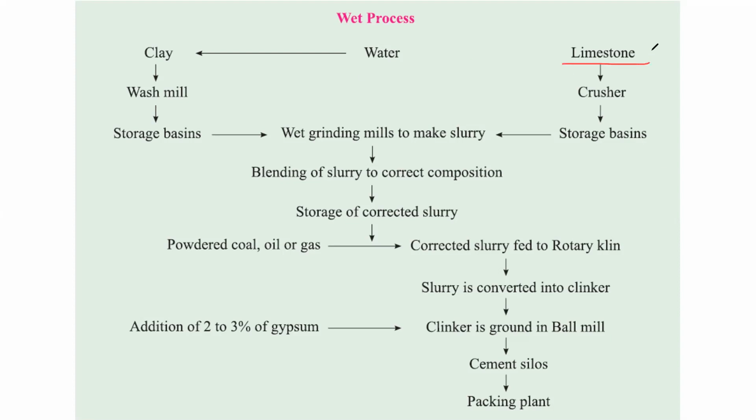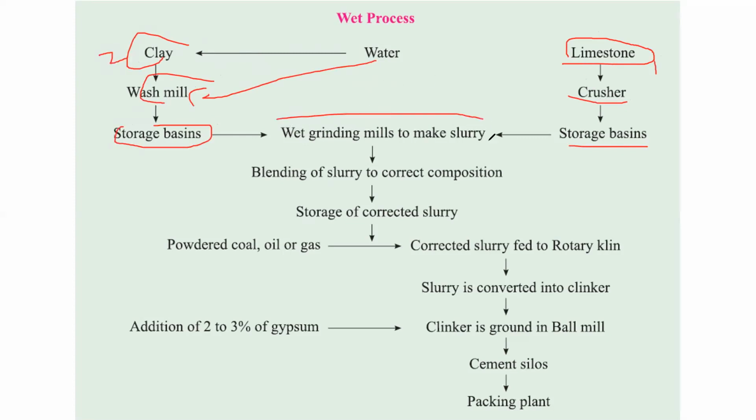First, limestone is brought from the quarry. It is crushed. Then we will store it in the storage basin. Next, clay is there. That clay is washed with the help of water, and then we keep it in the storage basin. First limestone, second clay. Now this limestone and clay both will be ground and made into slurry by the addition of 35 to 50% of water.